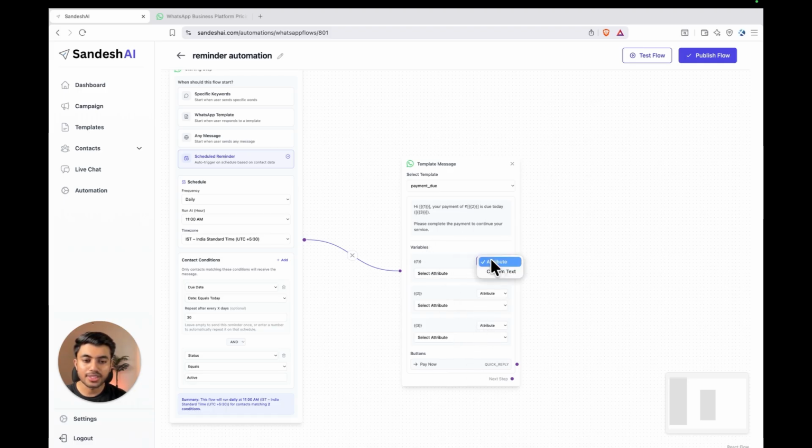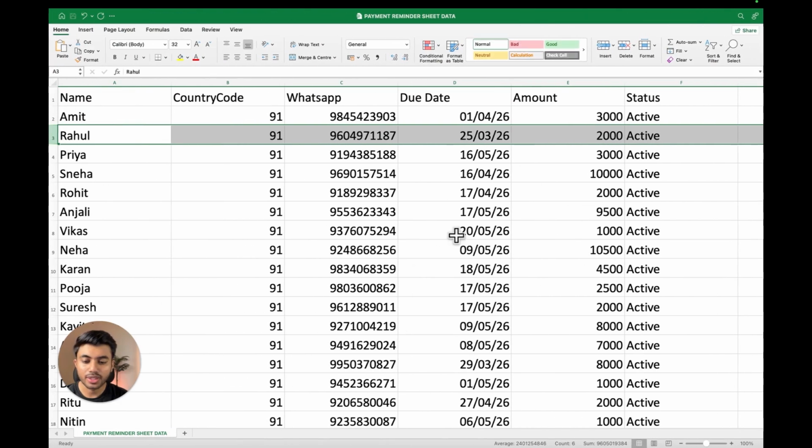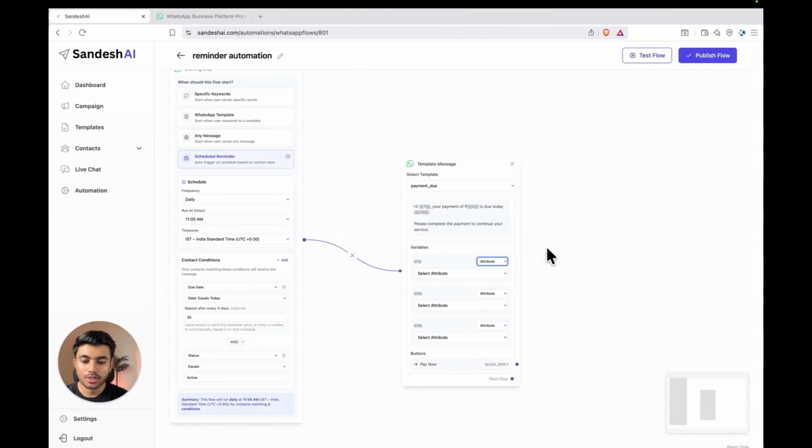We have two options. Either we can enter a fixed value or we can take a value from customer data. In Sandesh AI, the customer data is called attributes. Since we want to send a personalized message, we will take the value from these attributes only. So select the attribute here only. And these attributes come directly from the CSV file we uploaded. These are the attributes and their value. So for each customer, the message will automatically use their own details.